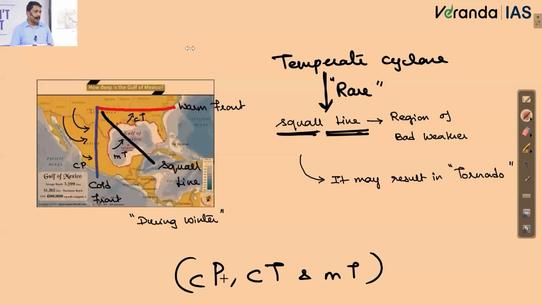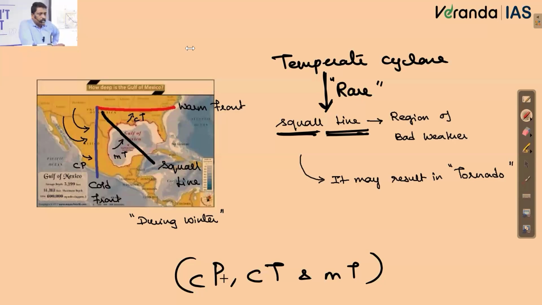Further, you write, temperate cyclonic circulation rarely results in the formation of squall line.